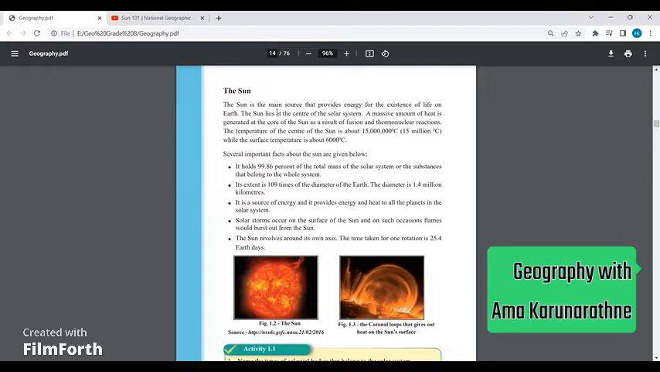The sun lies at the center of our solar system, so it's in the middle of the solar system. A massive amount of heat is generated at the core of the sun as a result of fusion and thermonuclear reactions. Basically, due to these two reactions, which are called fusion and thermonuclear reactions, a massive amount of heat is generated in the core of the sun. So what about the temperature? It's 15 million degrees Celsius in the center or the core of the sun, and on the surface it's 6,000 degrees Celsius.